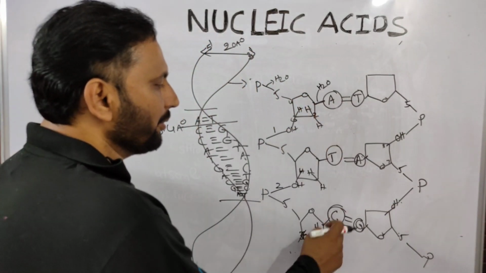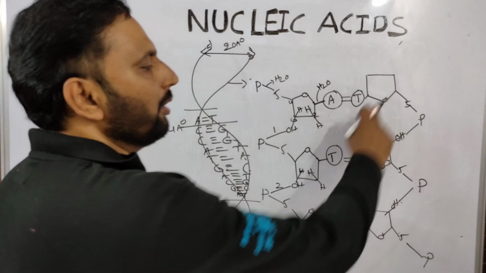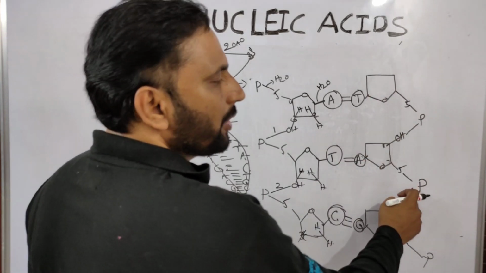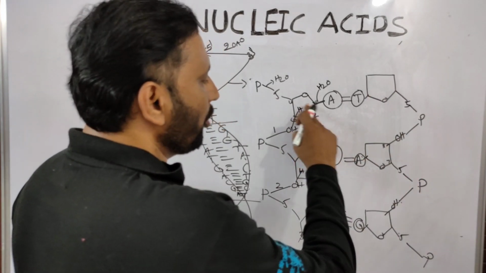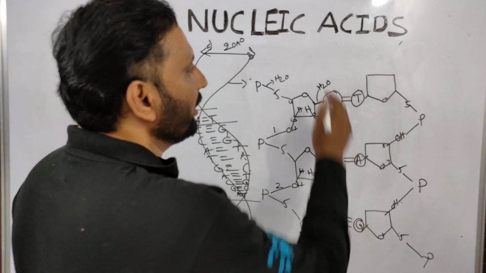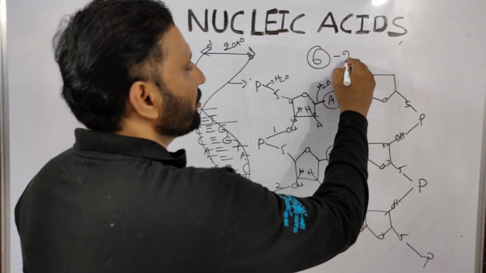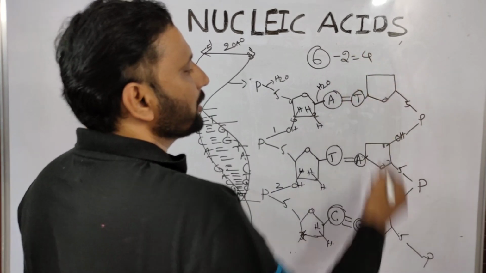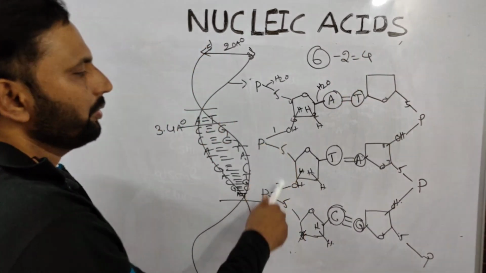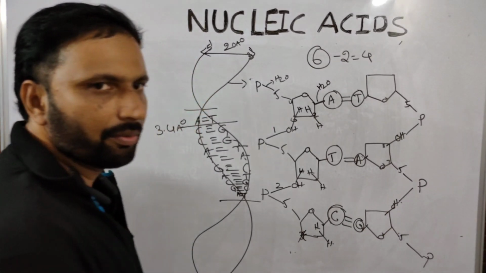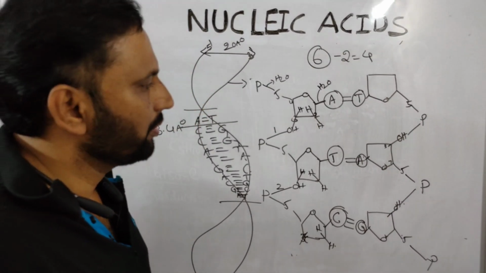So here three nitrogen bases, two phosphodiester bonds. There three nitrogen bases, two phosphodiester bonds. It means how many nitrogen bases? 3 plus 3, 6 nitrogen bases minus 2, total 4 phosphodiester bonds. So 1, 2, 3, 4. Remember that one. Always minus 2 phosphodiester bonds.